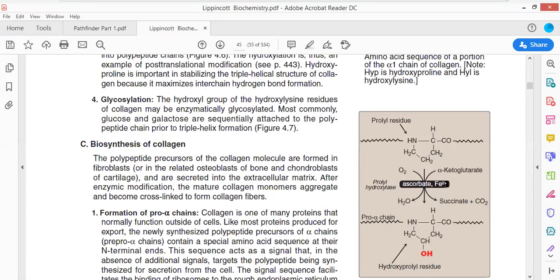Now ascorbic acid. The absence of ascorbic acid, that is vitamin C, leads to a disease, and that is referred to as scurvy. Now, can you remember what happens in the case of scurvy? In the case of scurvy, the teeth begin to fall off from the jaw.